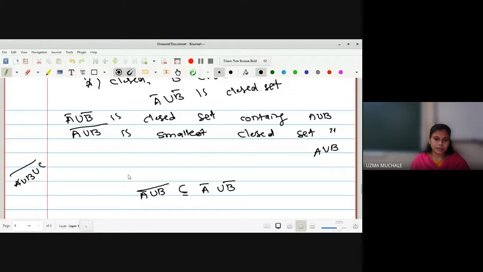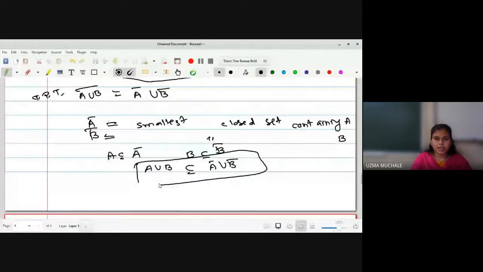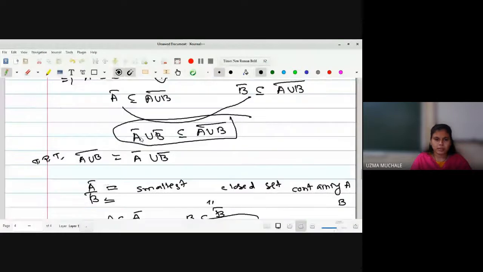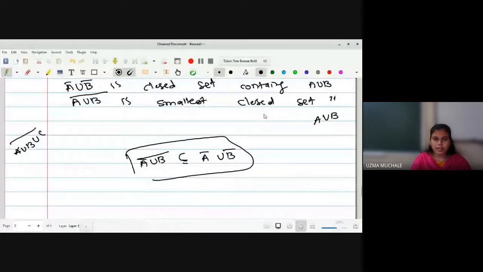So hence we have proved the reverse one. Just now we have proved A bar union B bar is contained in A union B bar. So we can have this as equation 1, and I can write this as equation 2. From equation 1 and 2, I can say A union B, its bar, is equal to A bar union B bar.